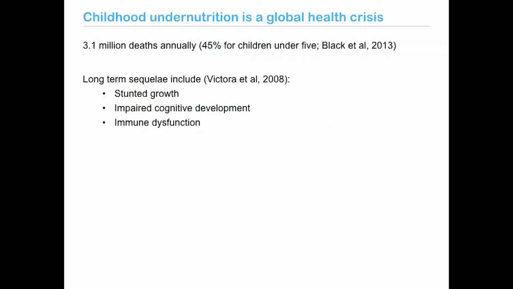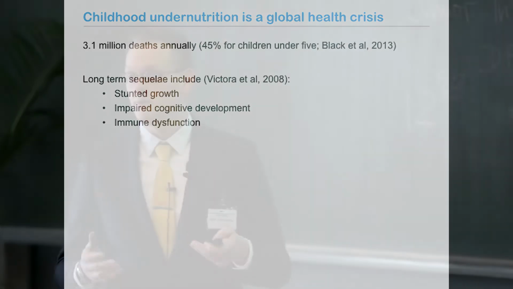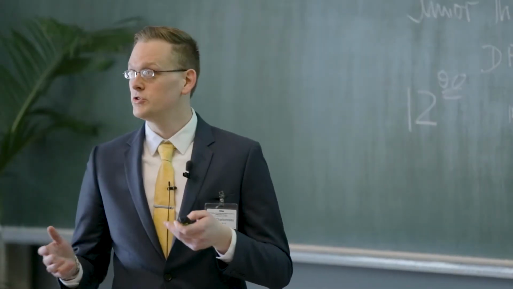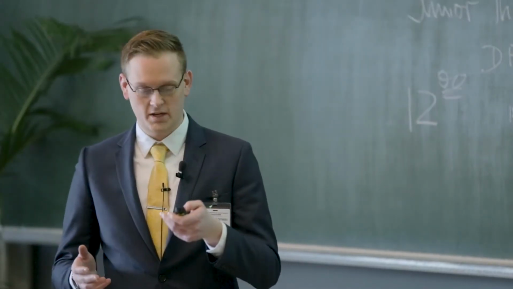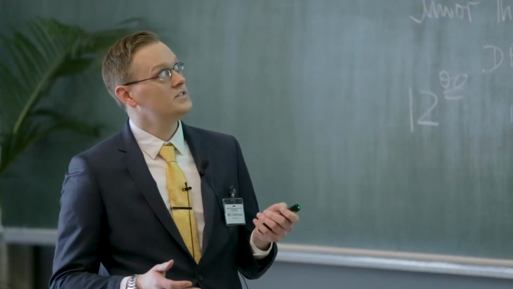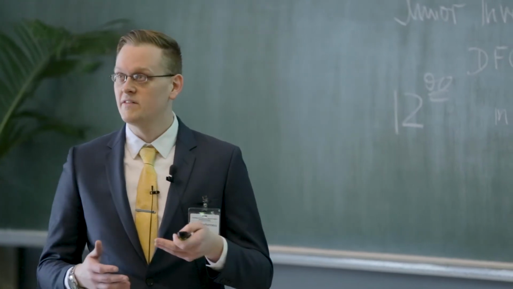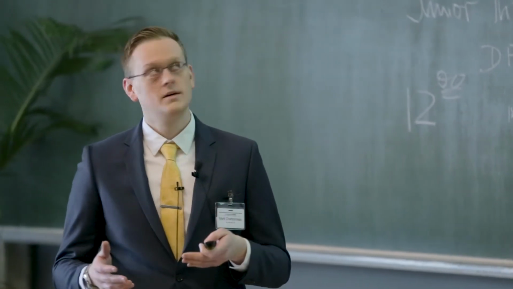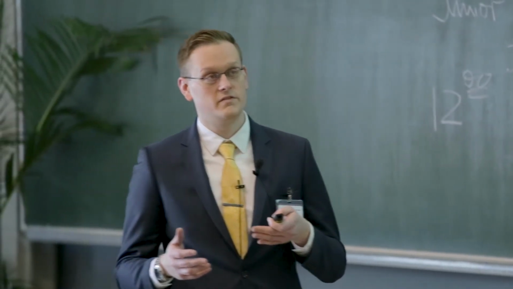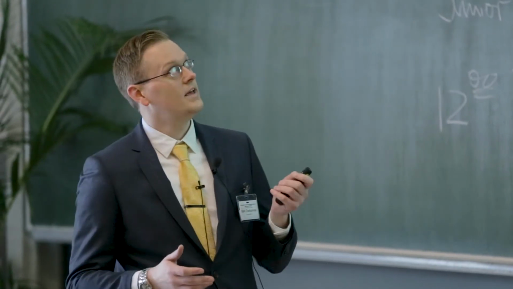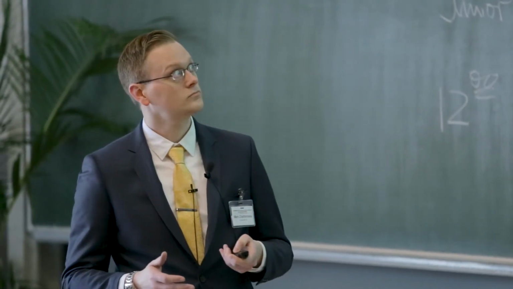And to give you a little bit of a background, undernutrition or malnutrition is a global health crisis. It accounts for over 3 million deaths annually, which represents about 45% of deaths for children around the world under the age of 5. And in cases where malnutrition is not fatal, it's associated with long-term side effects that include stunted growth, impaired cognitive development as determined by intelligence testing, and immune dysfunction.